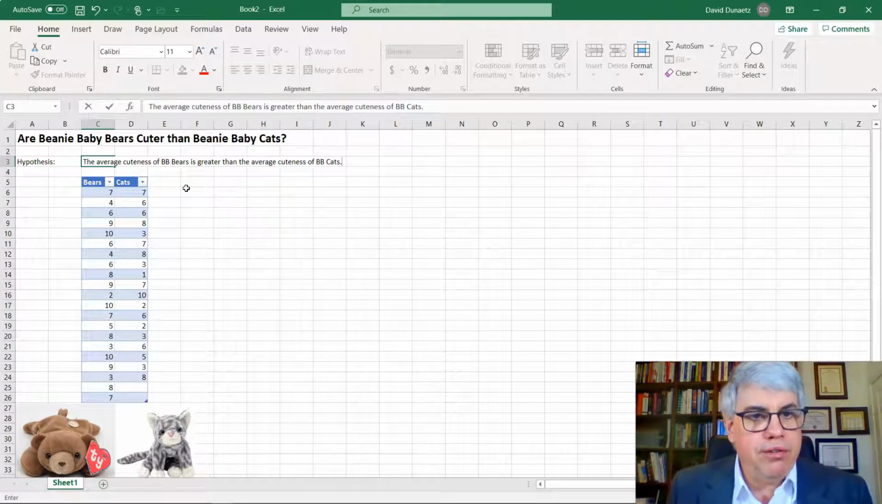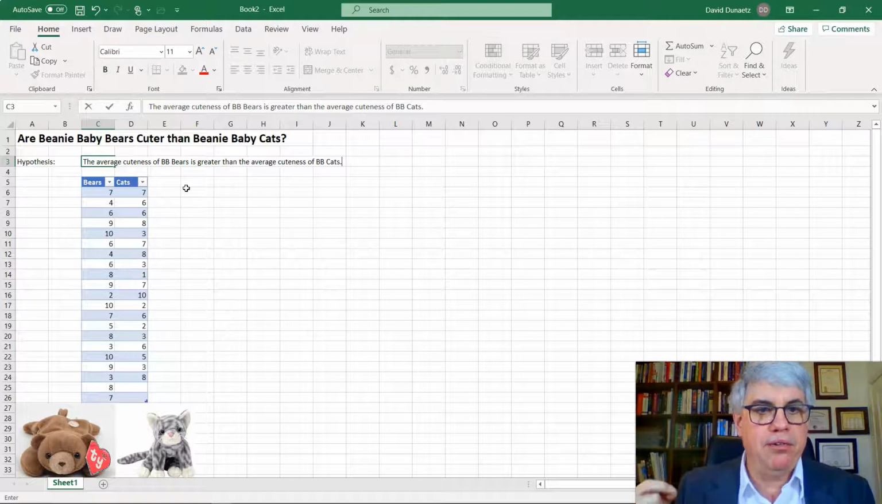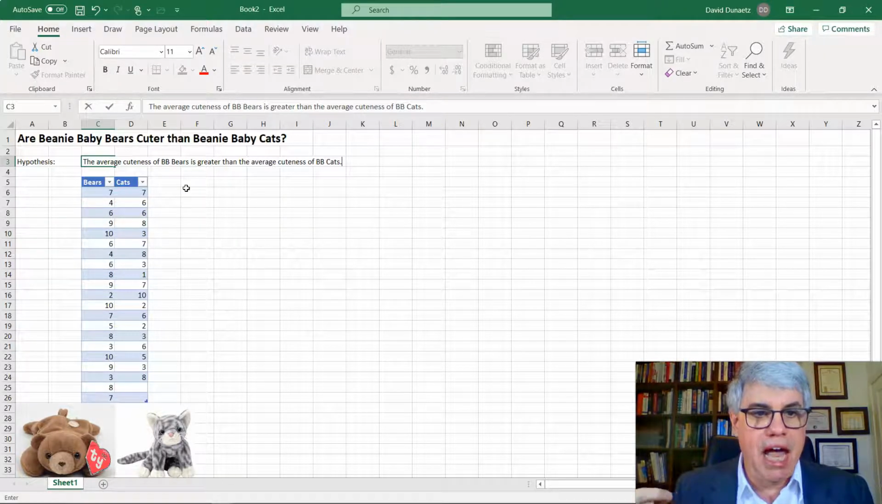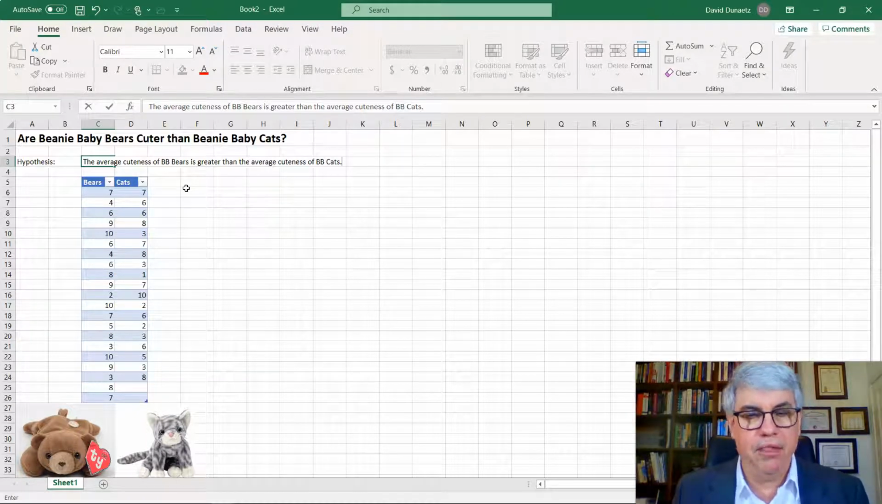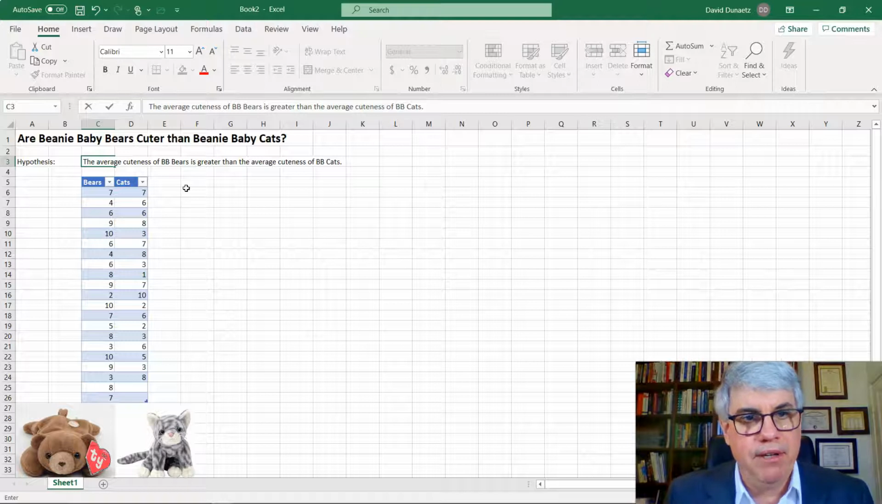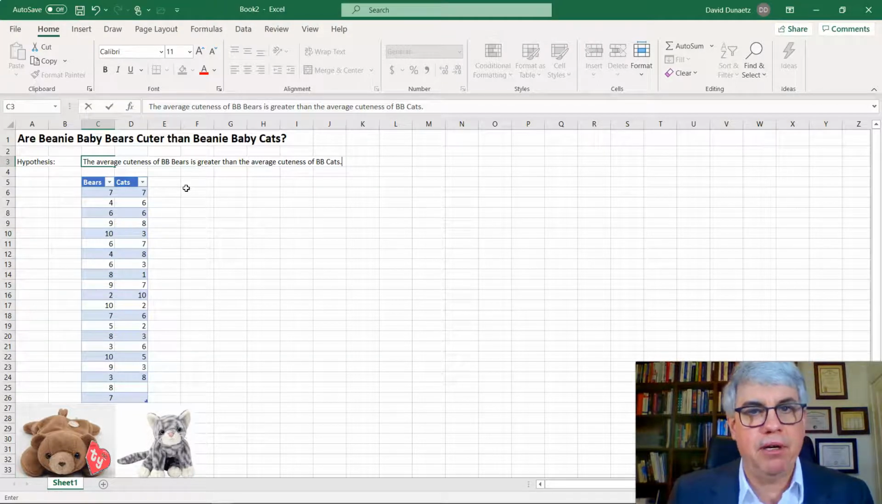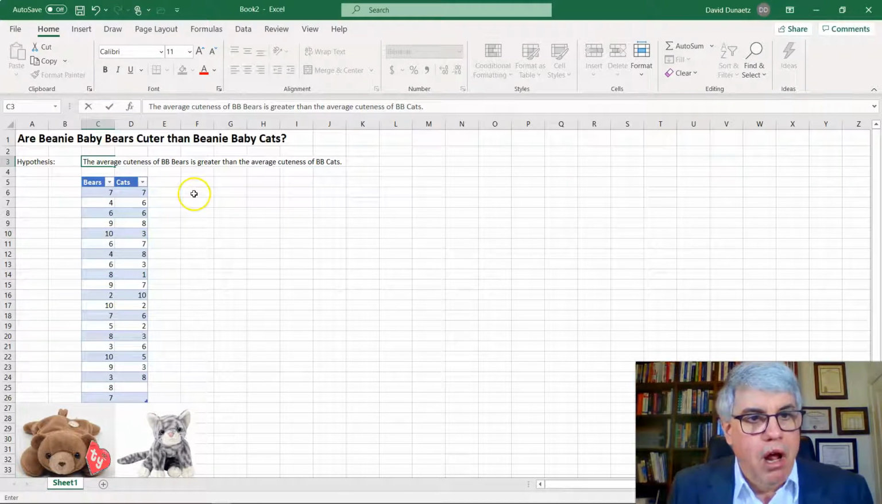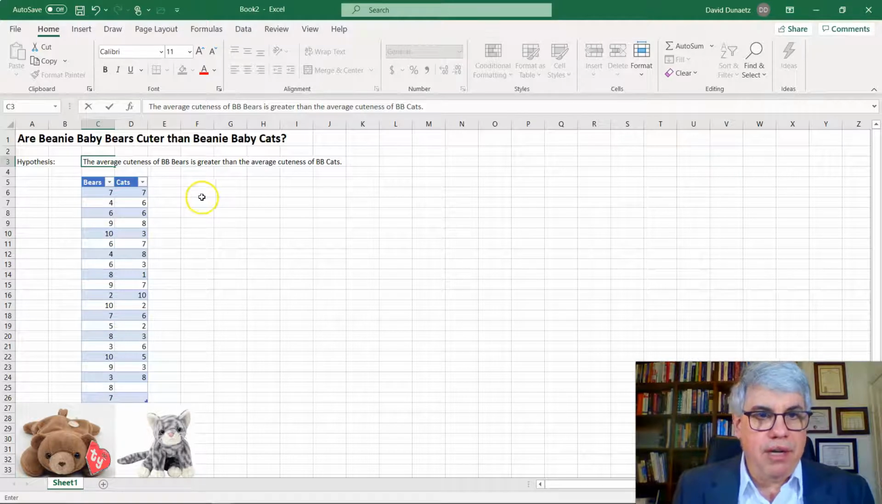Now, we could also simply make the hypothesis that Beanie Baby bears are cuter than Beanie Baby cats. That would mean the same thing. When we say that Beanie Baby bears are cuter, we mean that the average cuteness of Beanie Baby bears is greater than. So sometimes we abbreviate it and we don't say the average, but we're always talking about averages when we're doing t-tests.